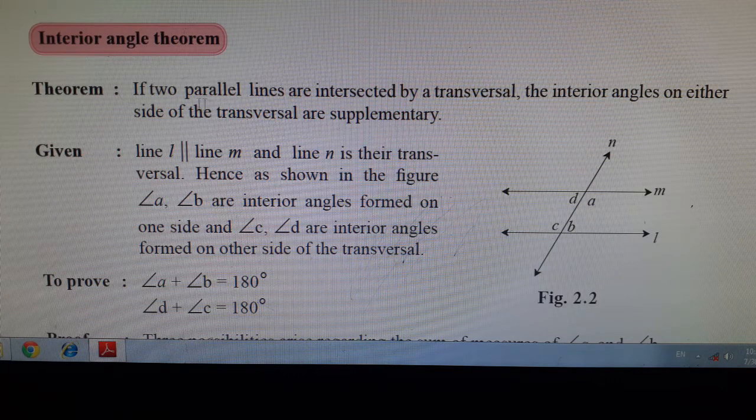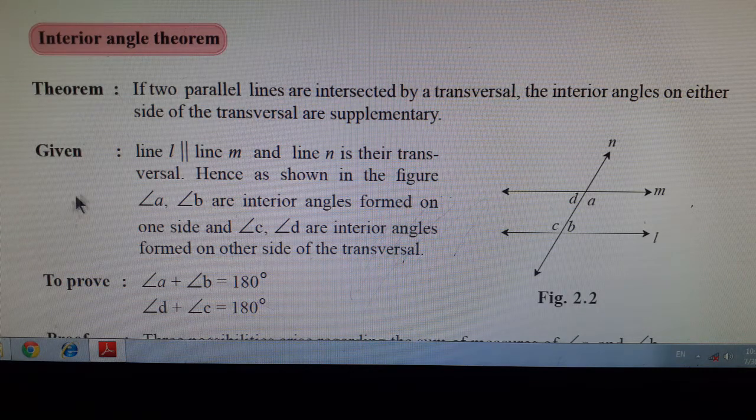To prove this theorem, we draw a figure, that is line L and line M. These lines are given parallel to each other, and line N is a transversal, which forms angles A and B. On either side of transversal line M, they are interior angles, as well as angle C and angle D. These two angles are on one side of the transversal.